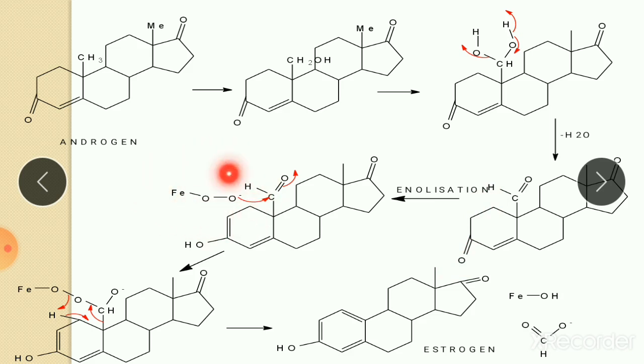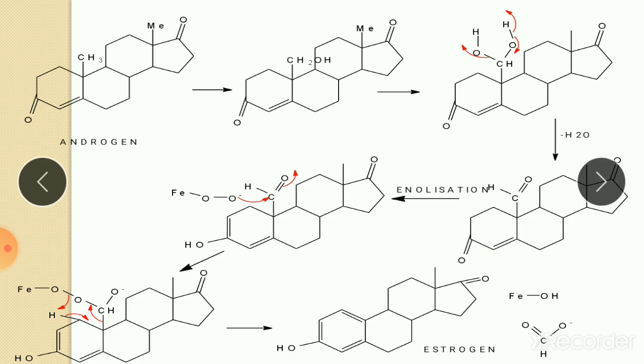Then in the next step, it is the enzyme part, that is the aromatase part, which contains an iron-bound oxygen. Then this O minus attacks this carbonyl group, and it becomes O minus like this. So the aromatase enzyme attacks this carbonyl carbon. Then there is a rearrangement. Here hydrogen is removed, this bond shifts here and becomes a double bond in this ring, and this whole bond breaks, that is the bond between the carbon and the ring breaks, and we get the product called estrogen. So this is the mechanism of how androgen is converted into estrogen by the enzyme aromatase.